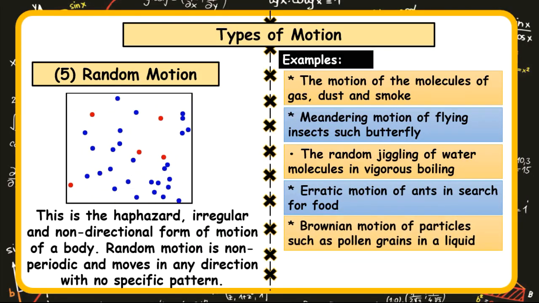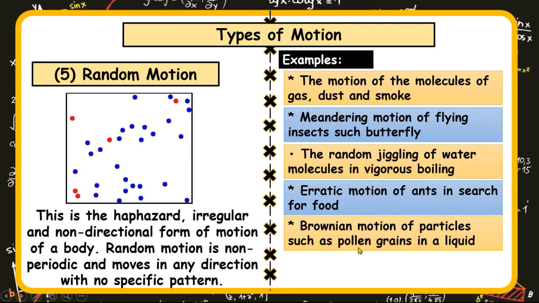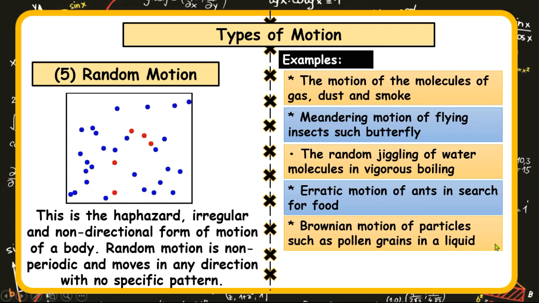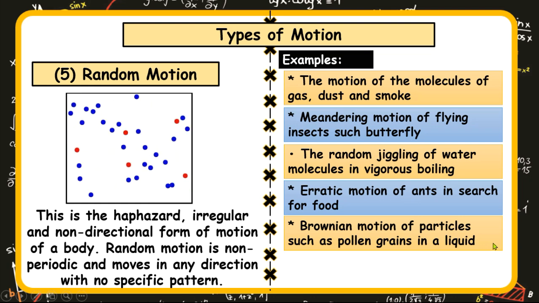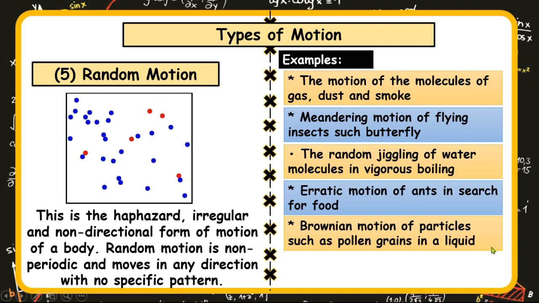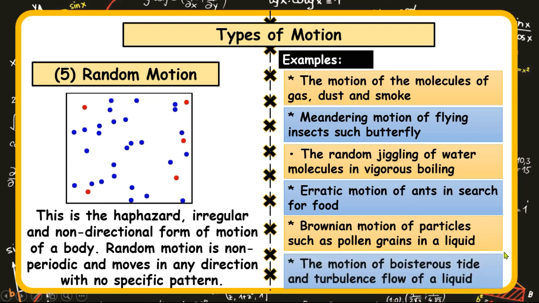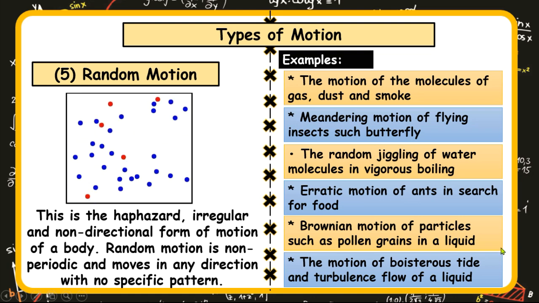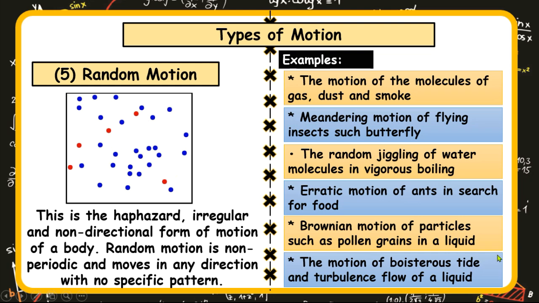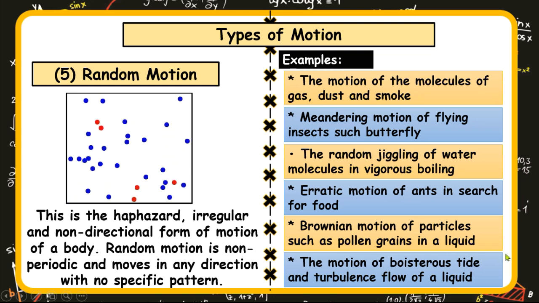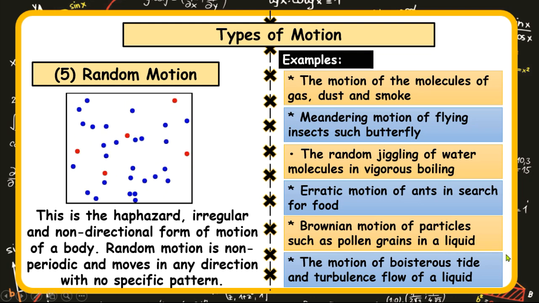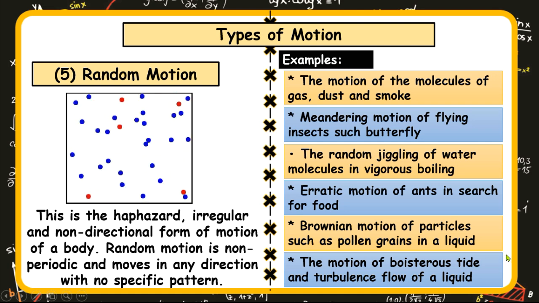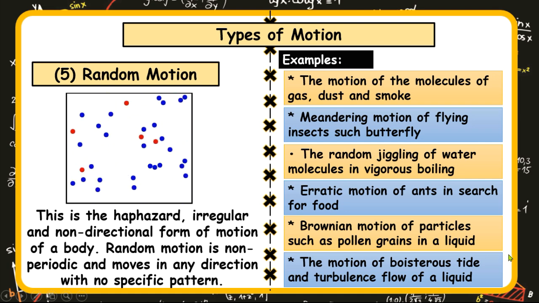The next type is the Brownian motion of particles, such as pollen grains in a liquid. You have the pollen grains of flowers placed in a liquid and they are maybe shaken or stirred. They do not really follow a particular pattern. The last example is the motion of boisterous tides and turbulent flow of a liquid. When we say boisterous, that is unstable, tempestuous, heavy tides. The tides move anyhow. You cannot really tell their direction. So these are examples of random motion.